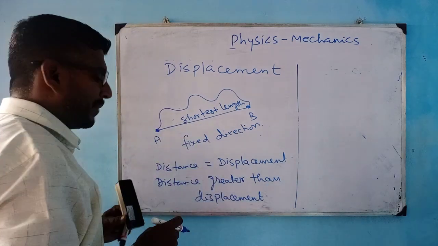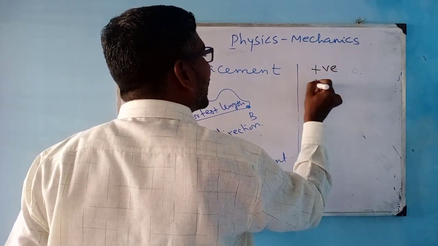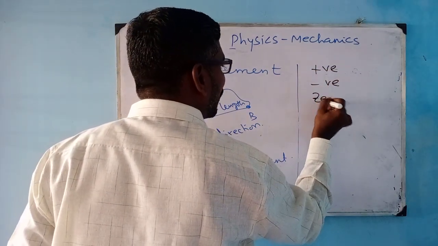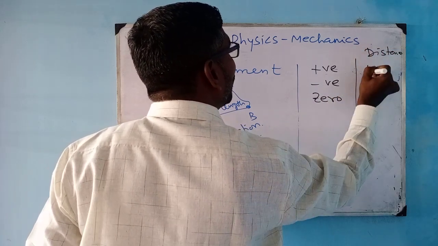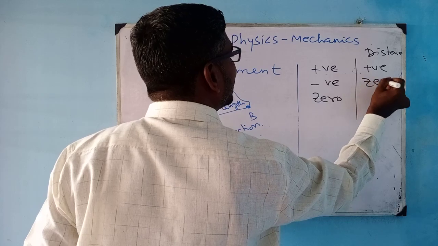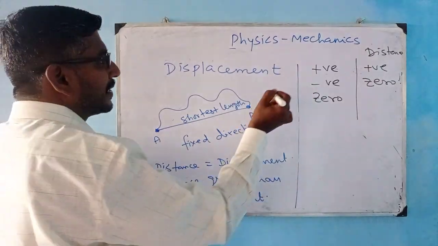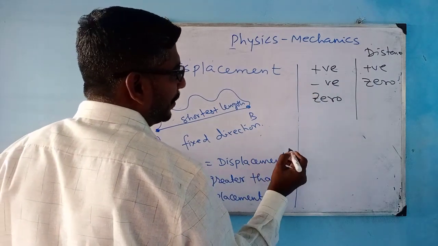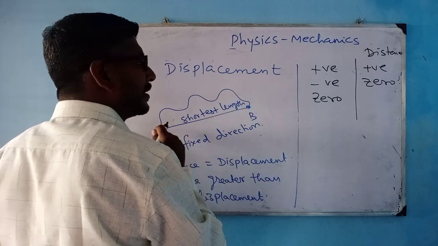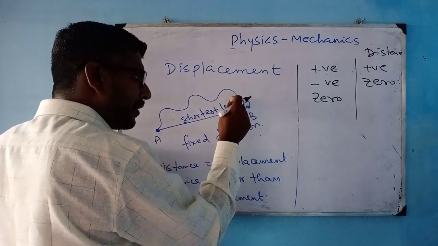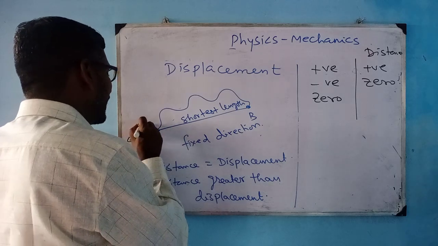And displacement can be positive, negative and zero, whereas distance is only positive or zero. Distance cannot be negative. How am I saying that displacement is positive, negative and zero? When you are moving in this direction, it could be positive. When you are retracing the path and moving back up to here, it could be negative.